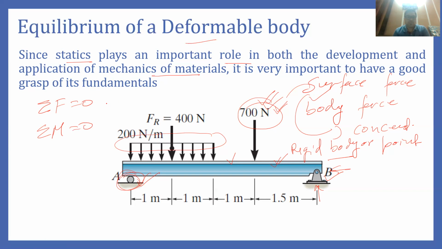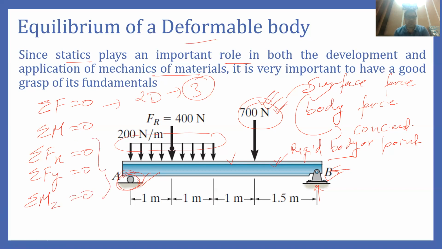Now, if we are analyzing the body in two dimensions, we can have three equations of equilibrium. One is summation of force in x direction should be 0, summation of force in y direction should be 0, and summation of moment about z axis should be 0.